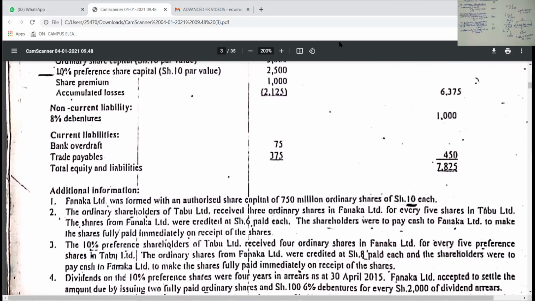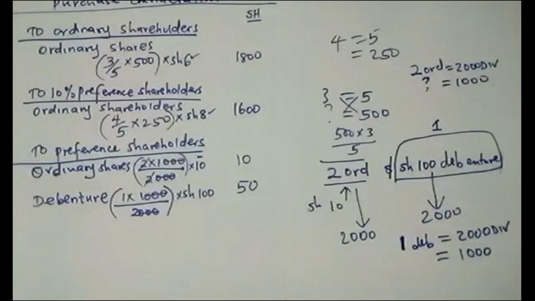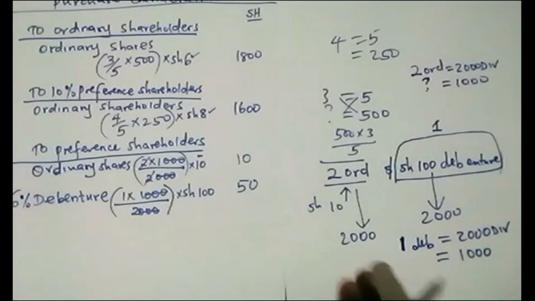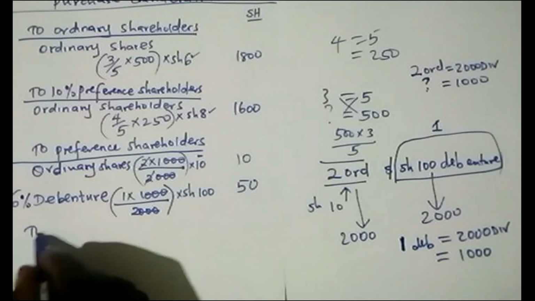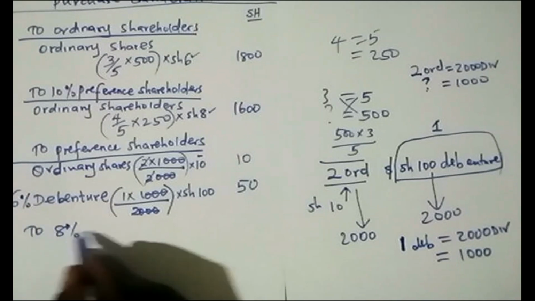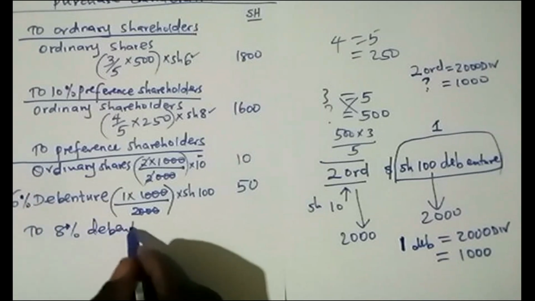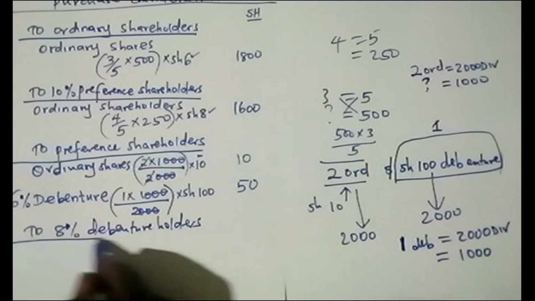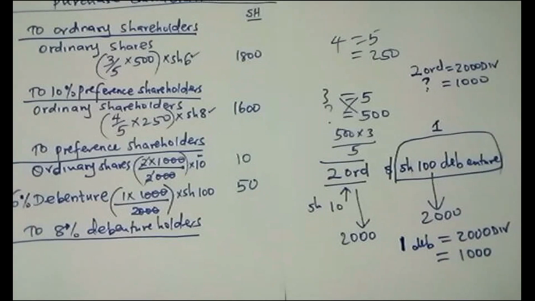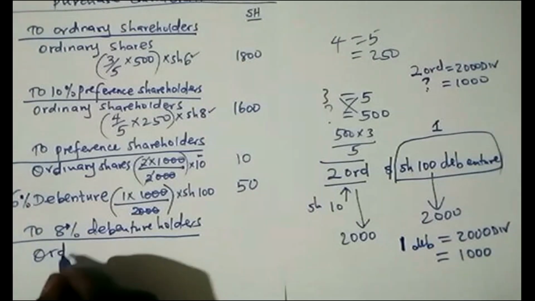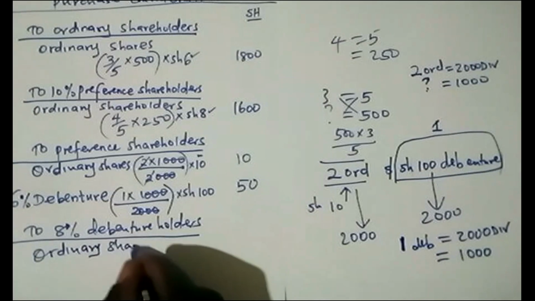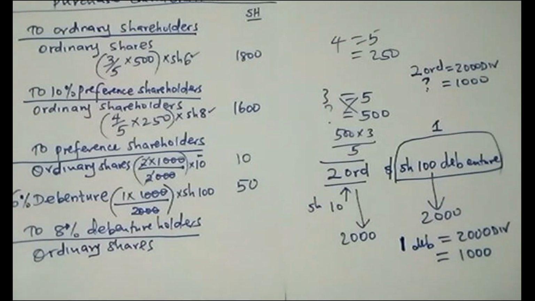And remember that the other one was 6%. So I will come here and say to 8% debenture holders, they received ordinary shares.